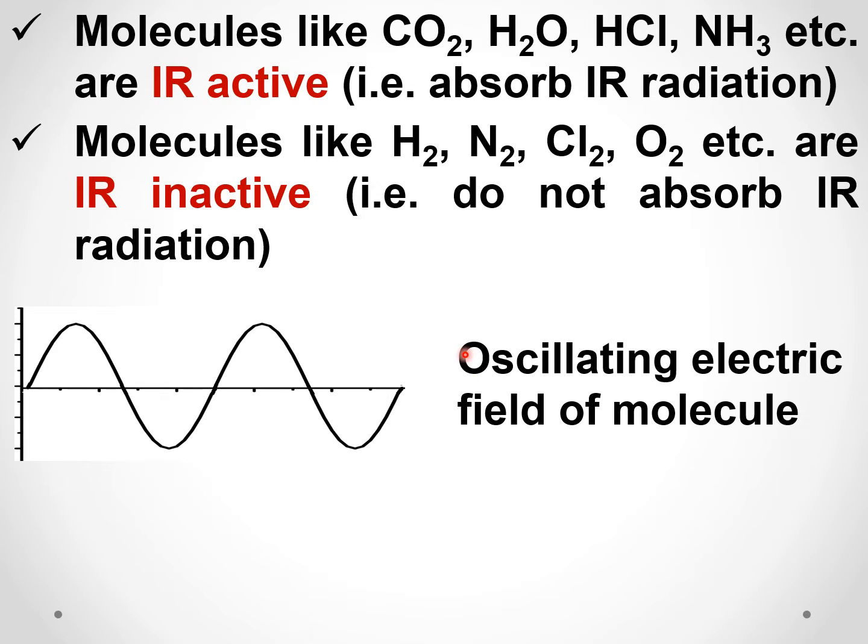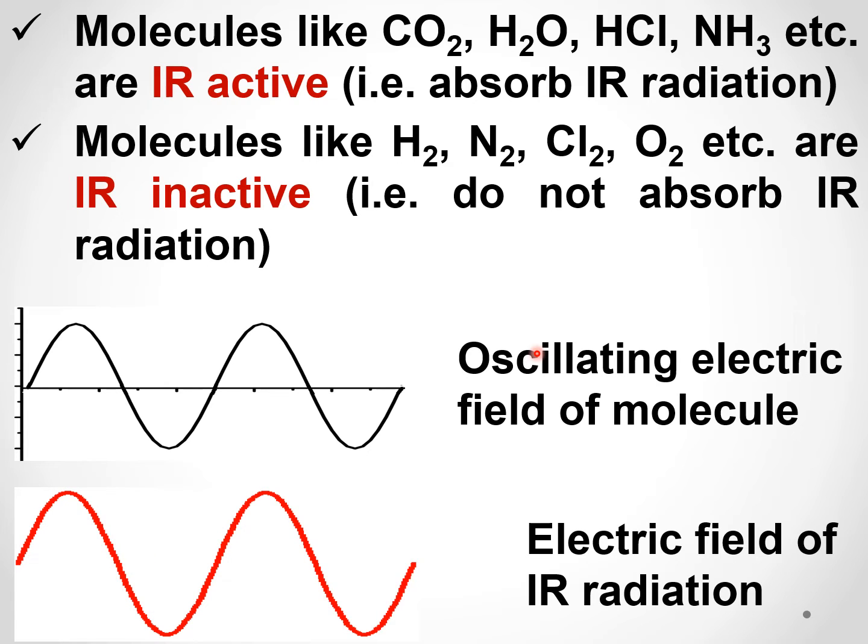Now when the frequency of this oscillating electric field becomes equal to the frequency of the electric field of the IR radiation, then the IR radiation will get absorbed.